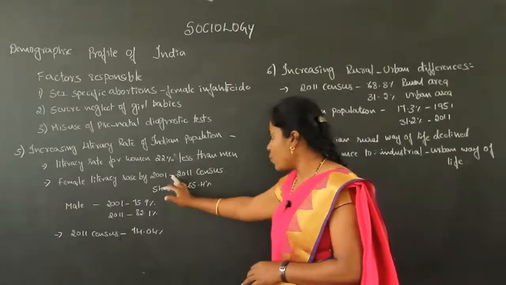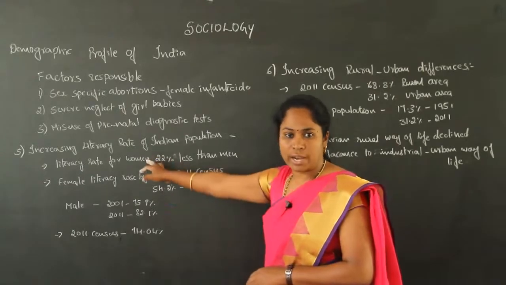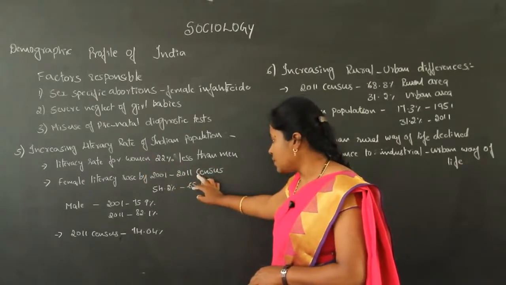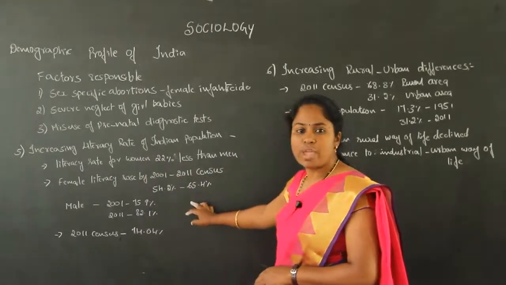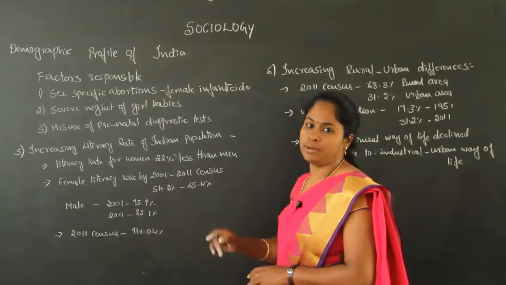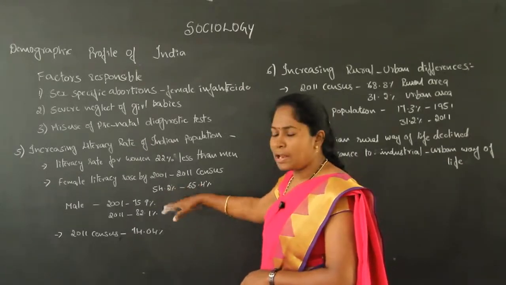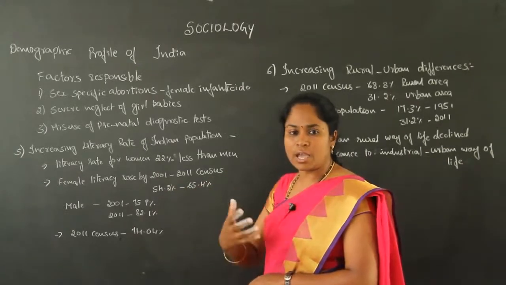In 2001 we find a 54.2% literacy rate, and in the 2011 census it is 65.4% female literacy rate. So female literacy rate is increasing with every census.